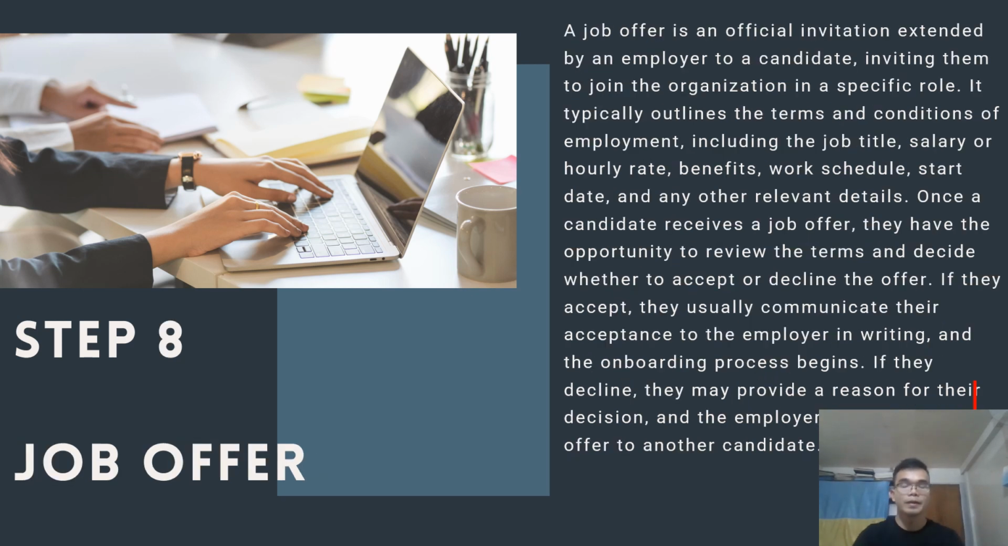And then step 8, job offer. So job offer, the last step. A job offer is an official invitation extended by an employer to a candidate, inviting them to join the organization in a specific role. It typically outlines the terms and conditions of employment, including the job title, salary or hourly rates, benefits, work schedule, start date, and any other relevant details.